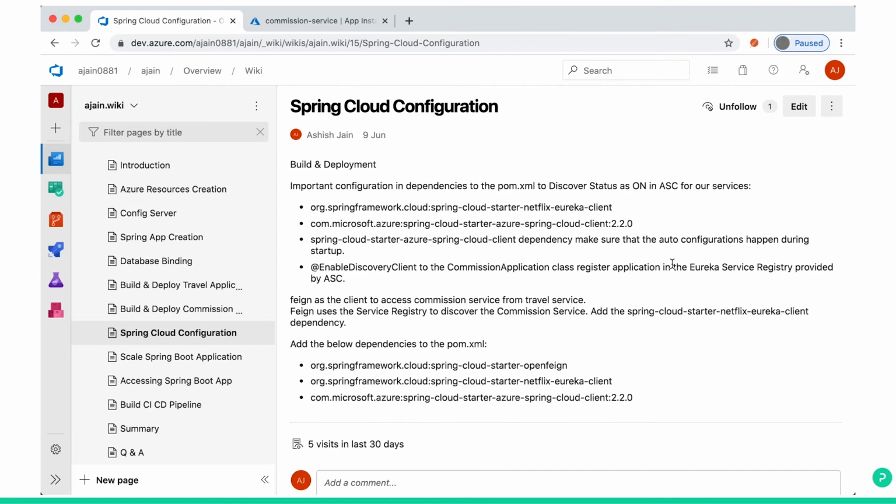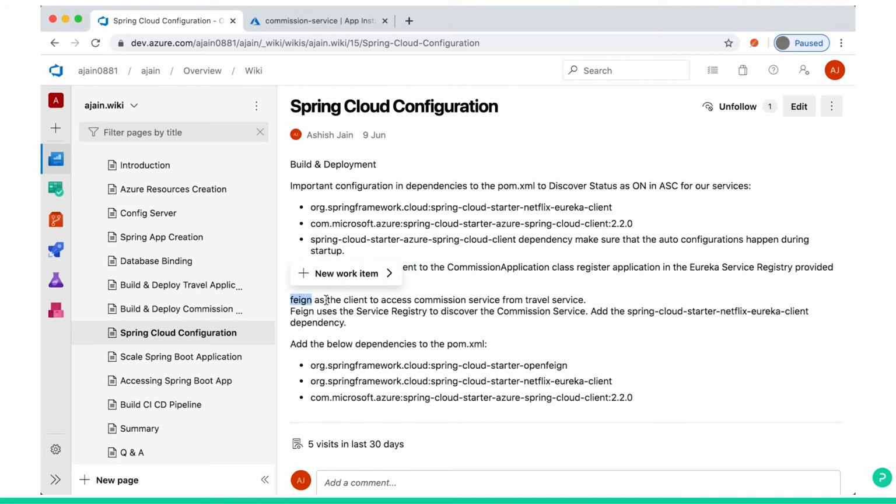It registers the application in the Eureka service registry provided by Azure Spring Cloud. We have not done anything; we just gave the Netflix Eureka client and the enable discovery client in the application, and then the rest Azure Spring Cloud will do for you.